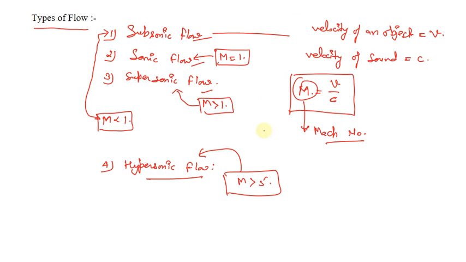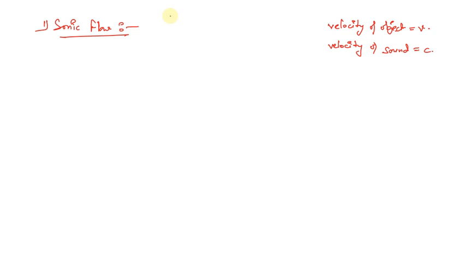These are the terms we use in compressible flow, so that is why we are learning them. Now we're going to discuss these types of flow one by one. First let us talk about sonic flow. First let us write down some terms: the velocity of an object is v, and the velocity of sound is equal to c.